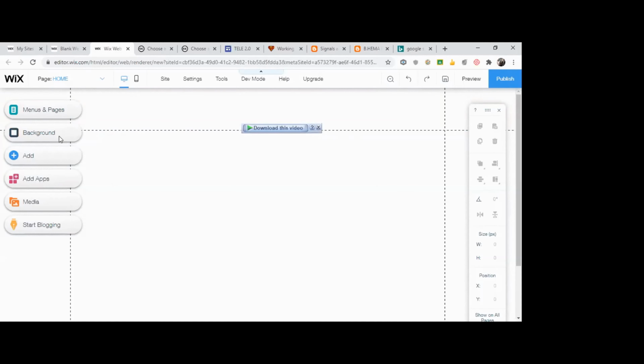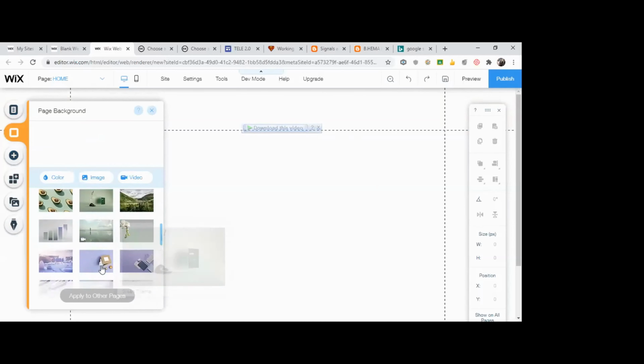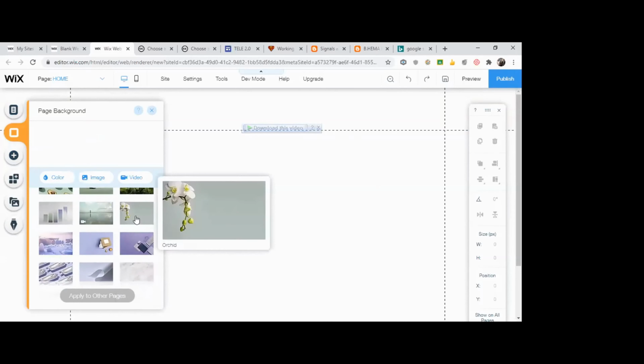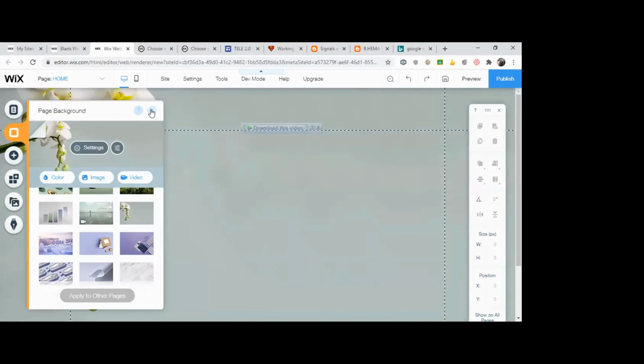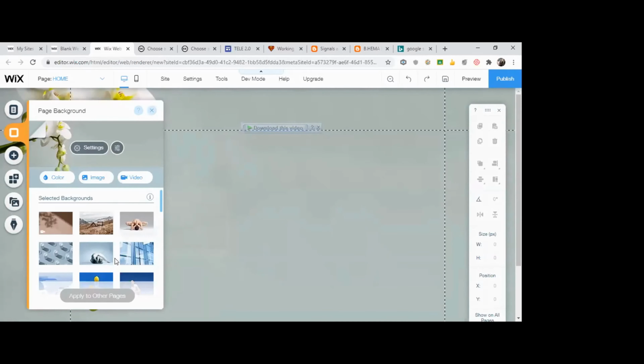First I choose a background. I'm clicking on background. You can choose a variety of images that are available here. I just choose the image. That's it. I have chosen the image. Where did I go? I just went into background, the tab, square. In that I have chosen my image.